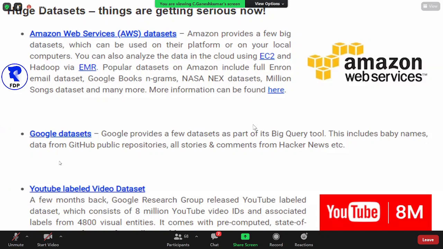And another one is Google data set. Okay, Google data search is also available, and YouTube also provides YouTube data, labeled videos. Okay, some of the videos, if you want to analyze anything related to food and agriculture, you can find in these places. Okay, so what I'll do is again I will share my screen and explain this website. Then we'll go to the next data set. Okay.